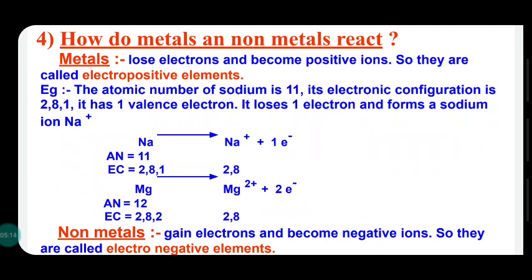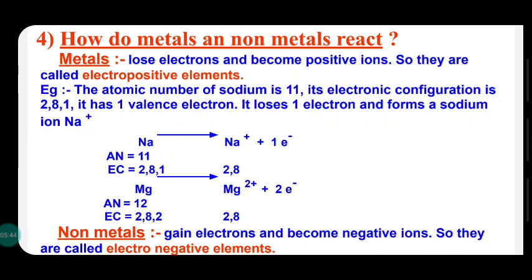Having 8 electrons in the outer shell, a stable state. In the case of chlorine, 2,8,7, if chlorine gets 1 electron from sodium, after getting the electron, chlorine has the electronic configuration 2,8,8. 8 electrons in the outer shell, again stability.